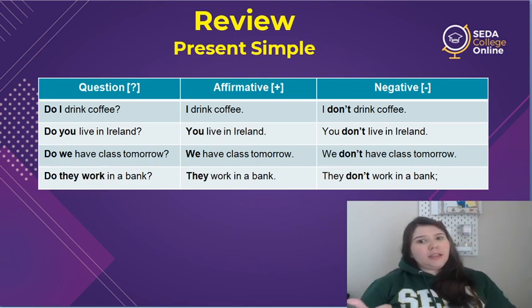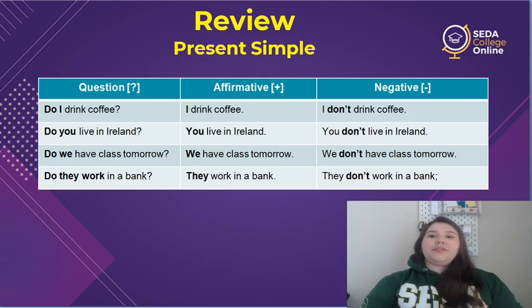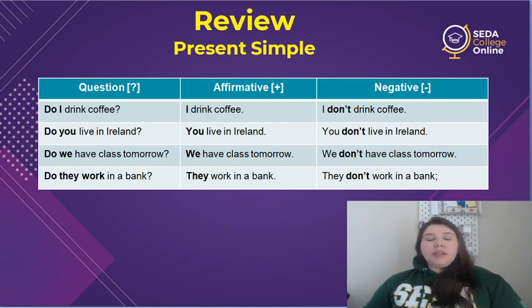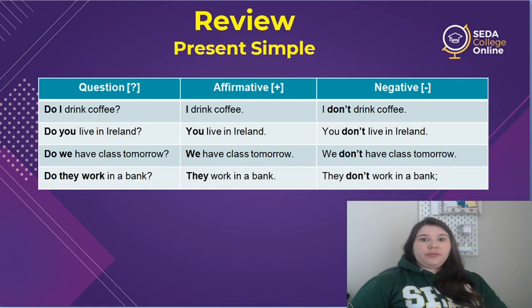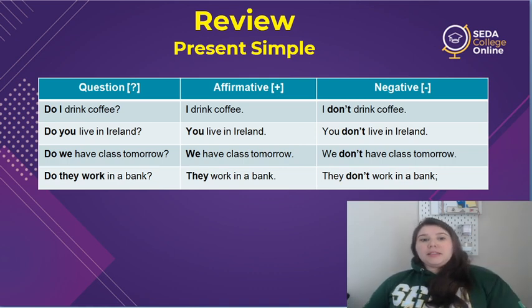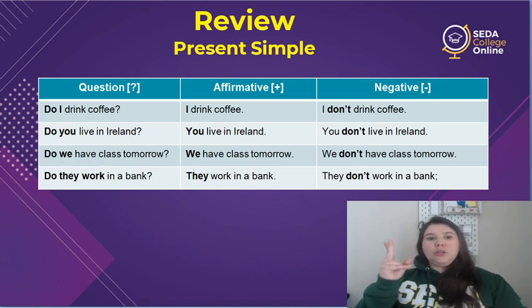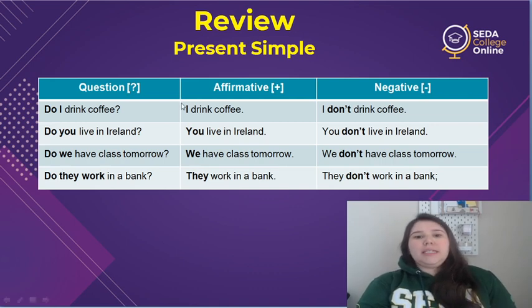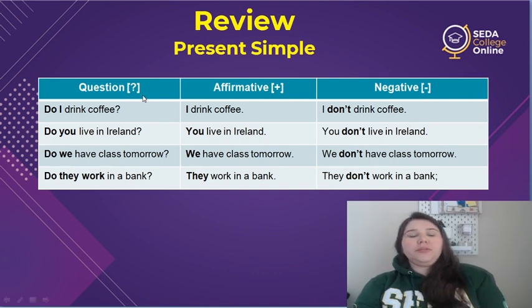Yeah, so Monday we started with affirmative and negative sentences, and yesterday we talked about the question form in the present simple, and we talked about I, you, we, and they, just for these four subjects. Yeah, so let's see here the question form.